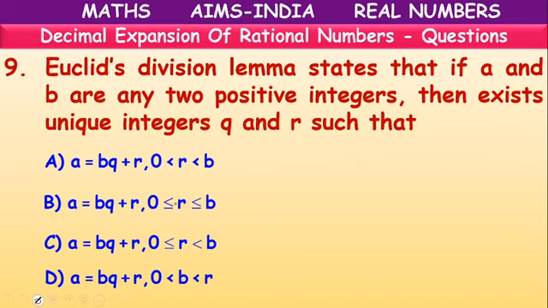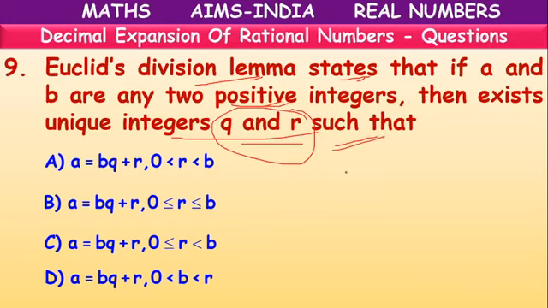Next. Euclid division lemma states that if A and B are any 2 positive integers, then there exist unique integers Q and R such that, according to the division rule, if there are A and B, there will be Q and R in the form of this one.